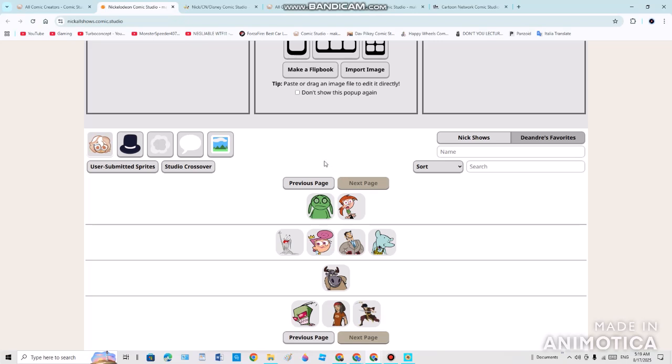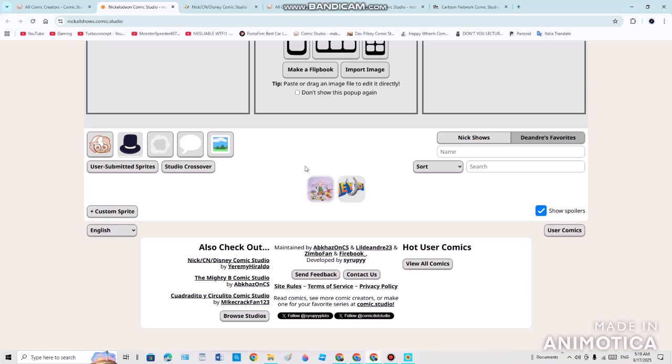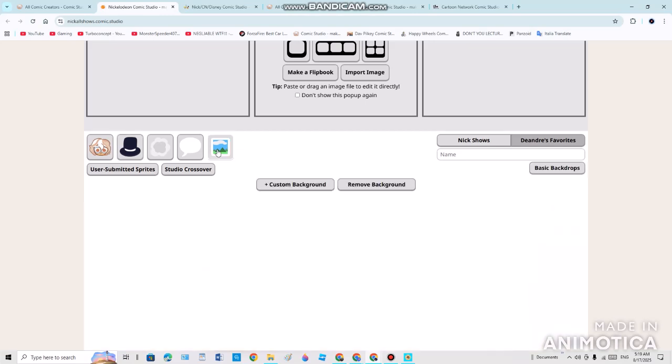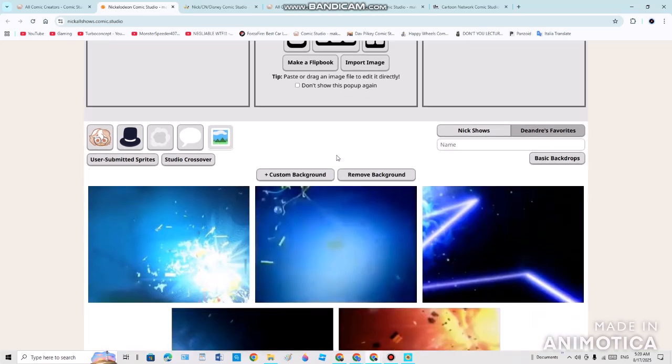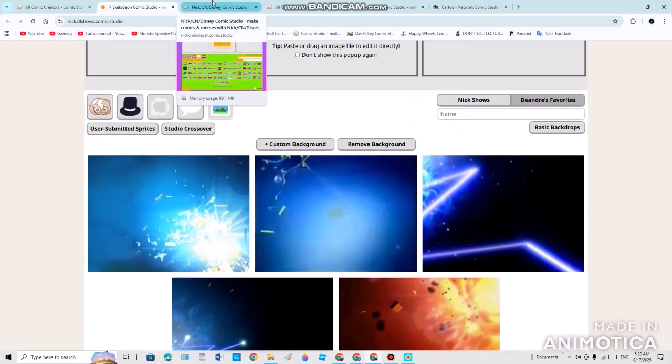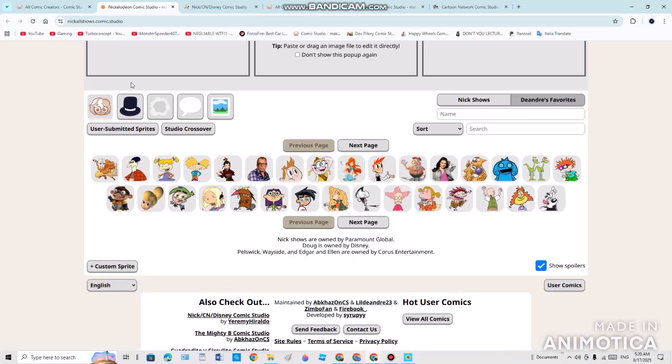Even though it's the alphabet way, it also features submitted sprites, which I didn't show before. There are the DVDs and the logos that we probably saw already. This is another logo over here, and probably this is meant to be the backgrounds. So that was everything in the Nickelodeon Comic Studio.